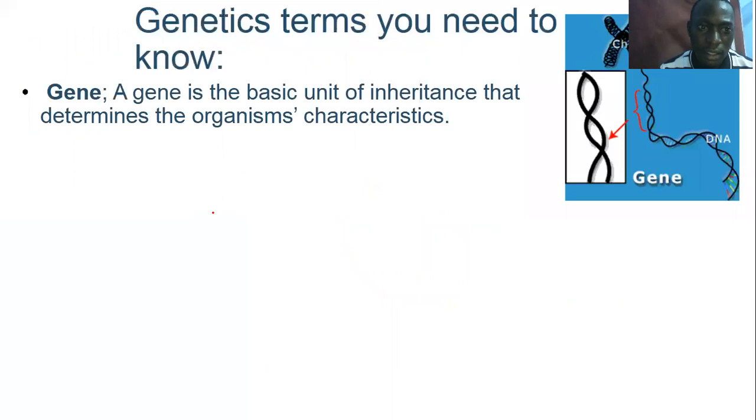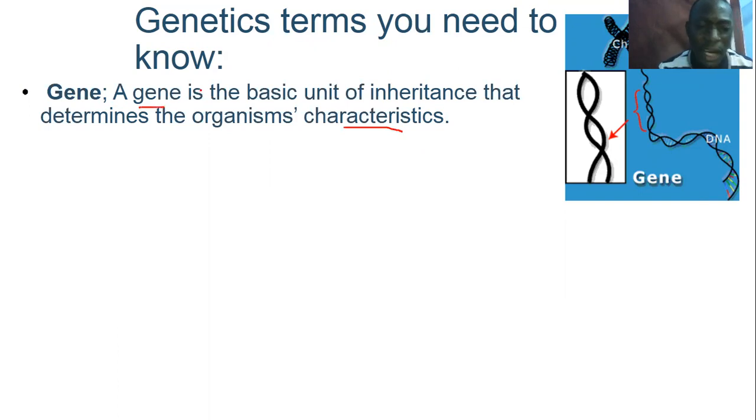Some other term that you can think of is a gene, because normally we use that word gene. What is a gene? A gene is a basic unit of inheritance that determines the organism's characteristics. We have so many characteristics as human beings. Some are tall, some are short, some are brown, some are dark. Some may have, let's say, 6 fingers or 5 fingers. So what determines that? Okay, it's a gene.